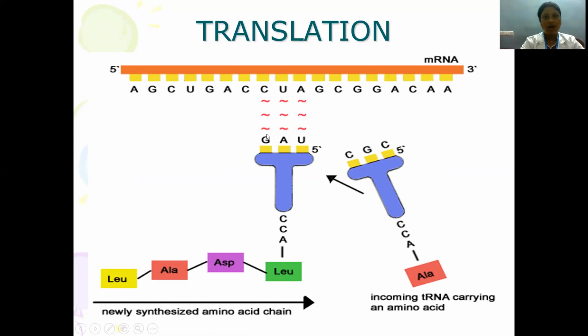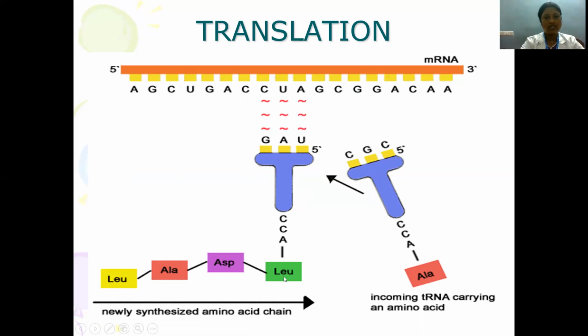So G is paired with cytosine with 3 hydrogen bonds, adenine with uracil with 2 hydrogen bonds, and uracil with adenine by 2 hydrogen bonds in the direction of 3' to 5'. So this is the tRNA to which the incoming amino acid, which has sequences complementary to the bases present in the mRNA, is attached. And the tRNA will aid in delivering the amino acids to the mRNA and helps in synthesis.